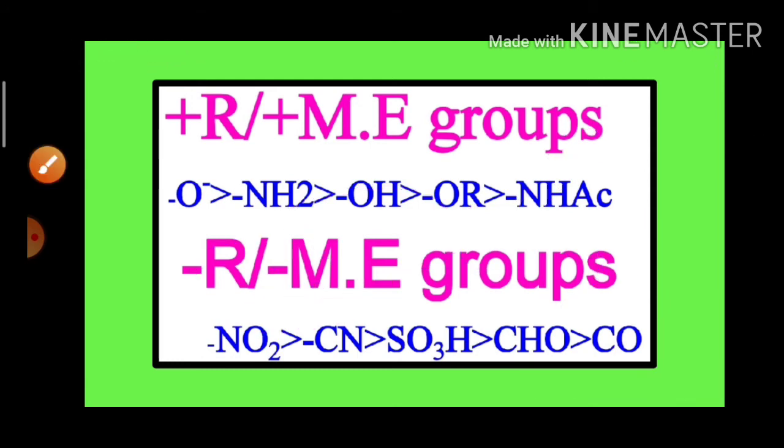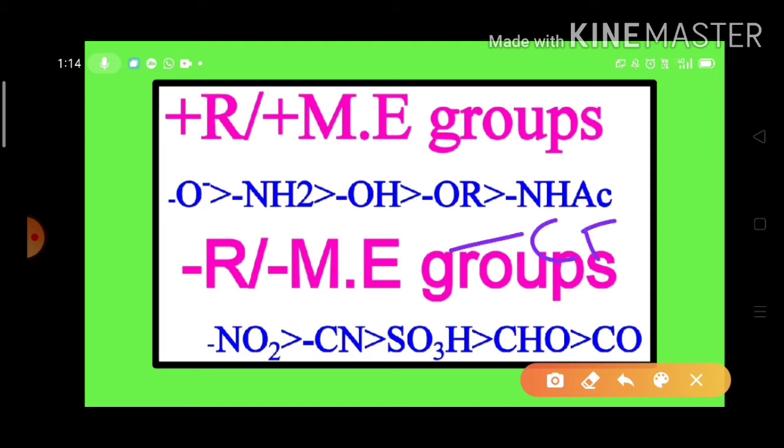Look here, a trihaloalkyl group, for example CF3, is also a minus R or minus M group, because here fluorine is a more electronegative atom. So the CF3 group or CCl3 group or CX3 group also acts as a minus R or minus M group.